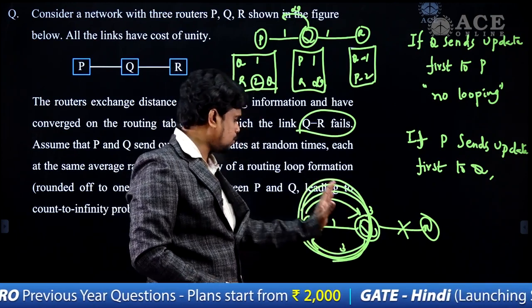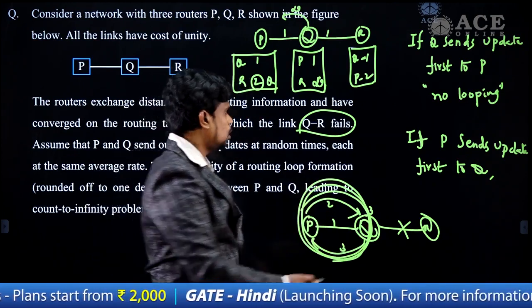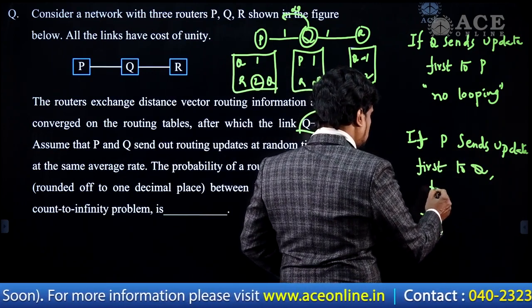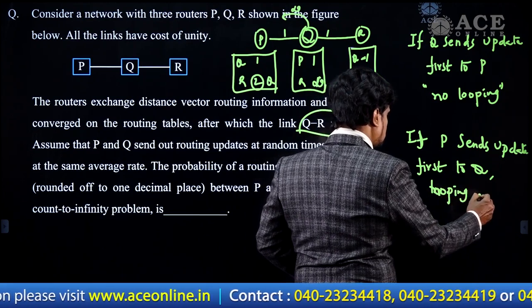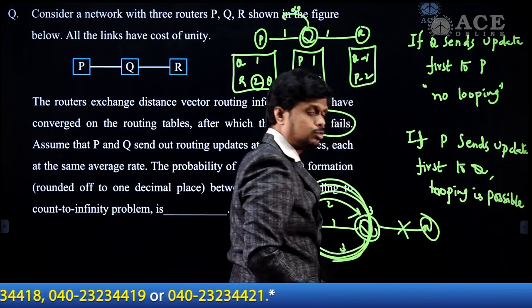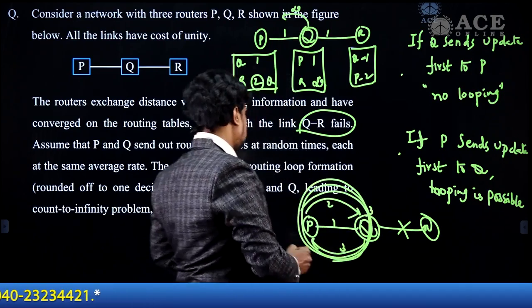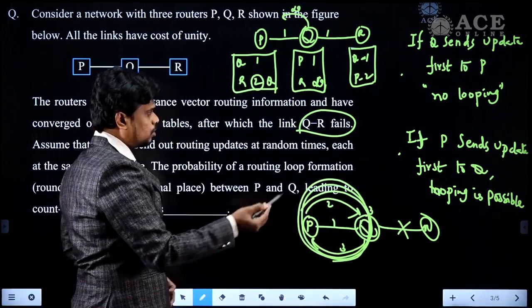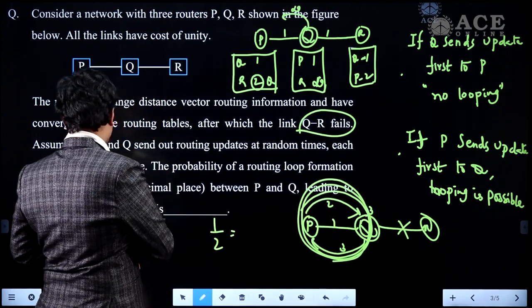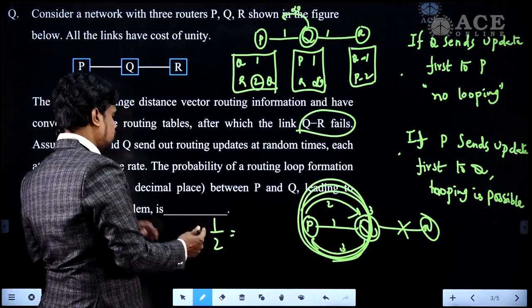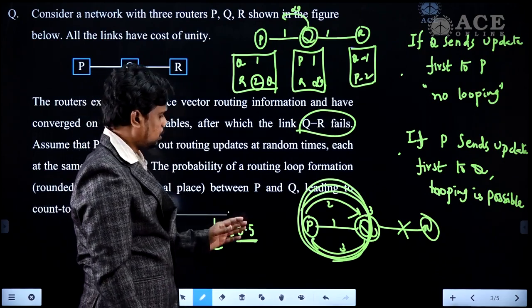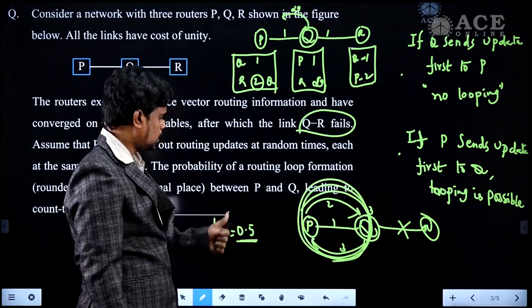But if Q updates first to P, then there is no looping. So if P sends the update first to Q, then looping is possible. But here there is no looping. Among these two possibilities, only one possibility leads to the looping problem. Hence the probability of a routing loop formation between P and Q leading to the count to infinity problem is 0.5. So 0.5 is the answer for this question. Okay, so I believe you are clear with the explanation of this.